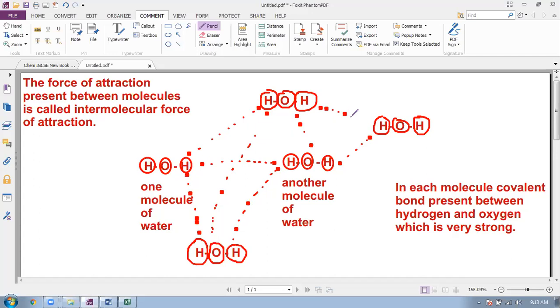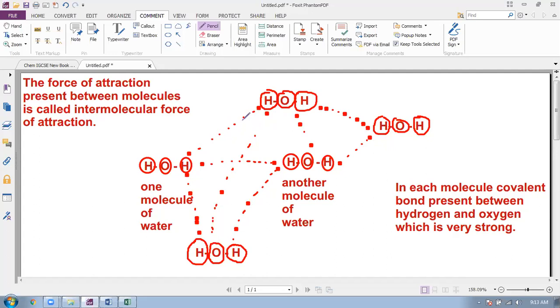When we give heat, this force of attraction breaks. When we heat water, this force of attraction breaks and water becomes steam. Water becomes steam because now the molecules are held by a force of attraction and are together in a container.